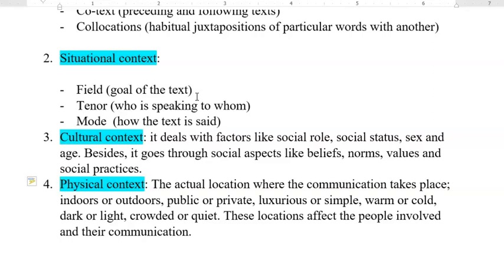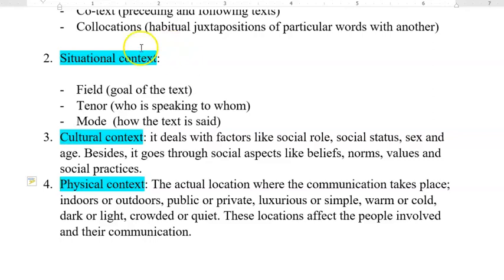So if it is political, for example, I have to be aware of some political theories, political opinions, and so on. If it is economical, I have to be aware of some statistics, some percentages, some numbers, and so on. So the first point in situational context that I have to understand for the text is the goal, or the subject of the text.